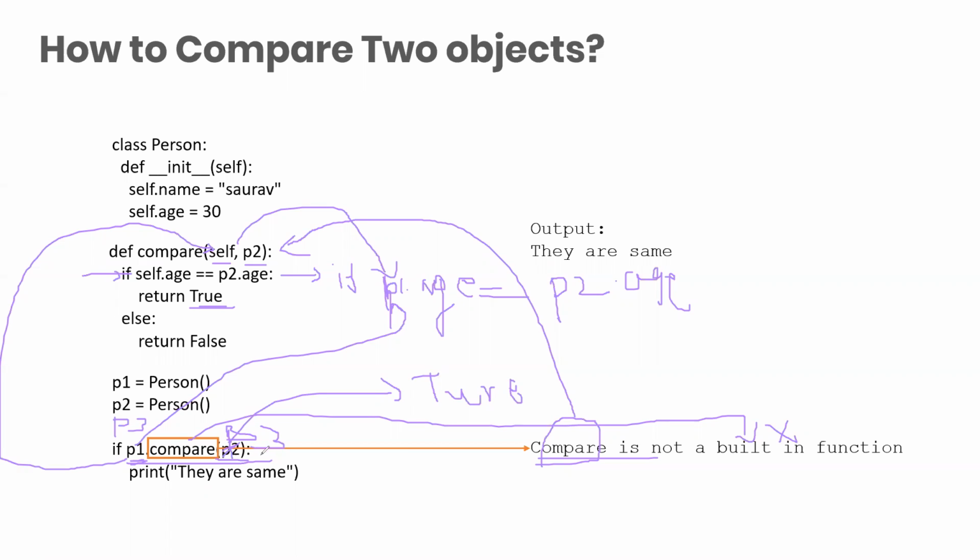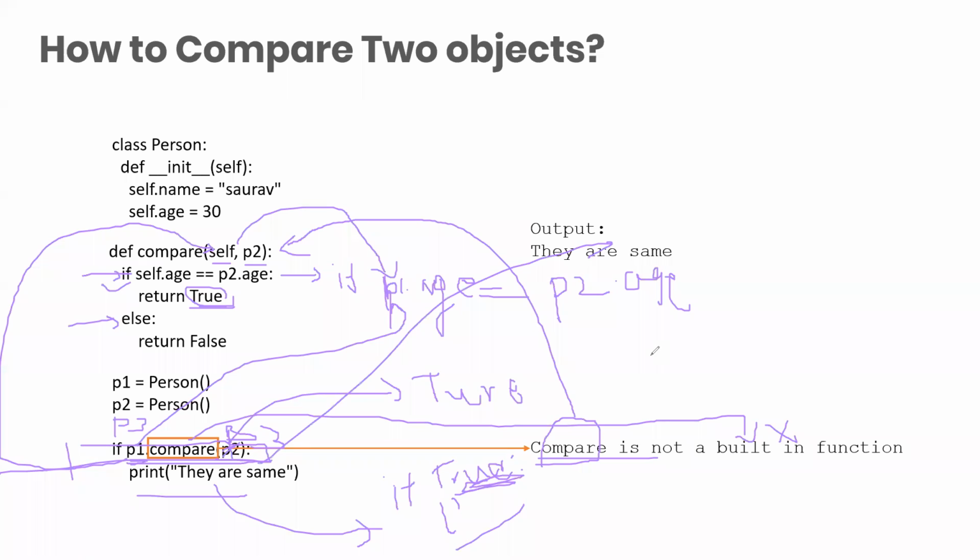P1 dot compare P2 value is true now because it returned true. It doesn't enter the else statement if the if statement returns true. So we can write this P1 compare P2 as if true equals to, and then print a statement. You remember, whenever the condition is true, it enters into the block. So it will enter and print out, they are same. Got that?